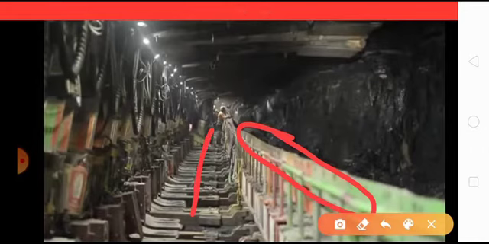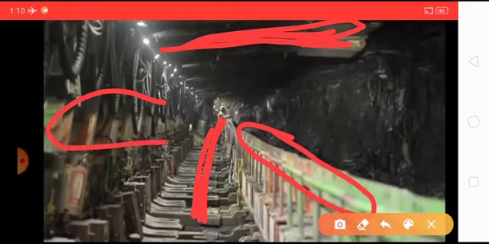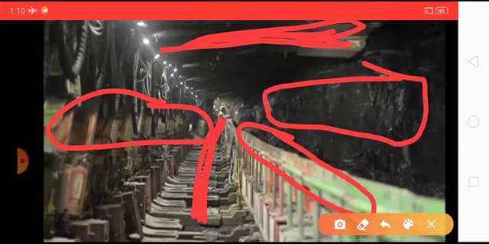This is the place where the operators will be moving, and these are the canopies of the powered shock shield supports. These are the hydraulic ring main system for hydraulic cylinders of hydraulic powered supports, and this is the coal face, and here you can see the machinery cutting the coal face.